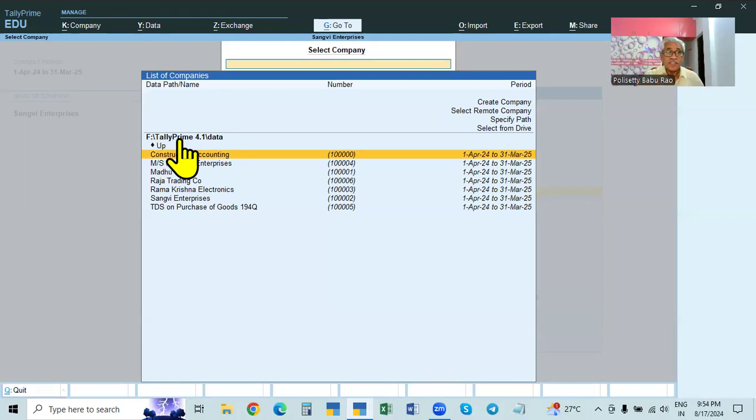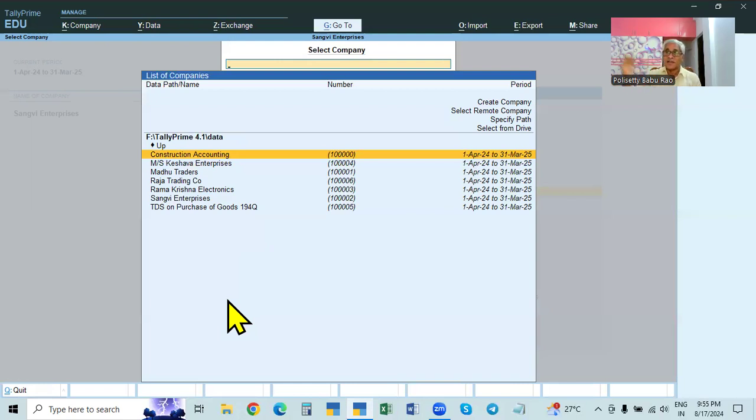For example, this is F drive. So you can save this data completely in E drive or G drive, like that. You can keep a copy and keep the data saved. Keeping a copy of the original data in some other place is called backup. The data is called backup data.